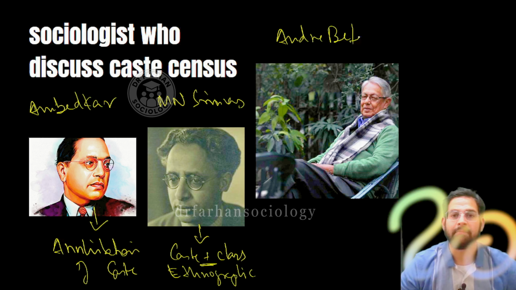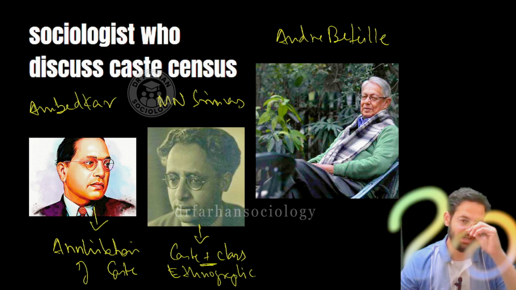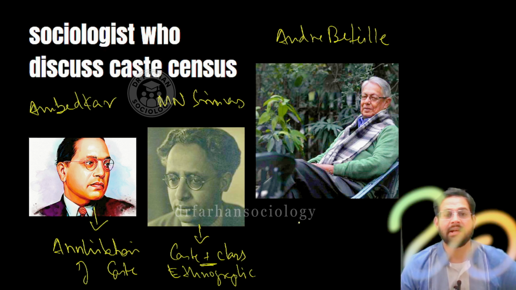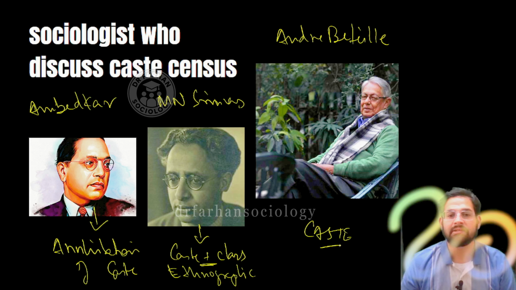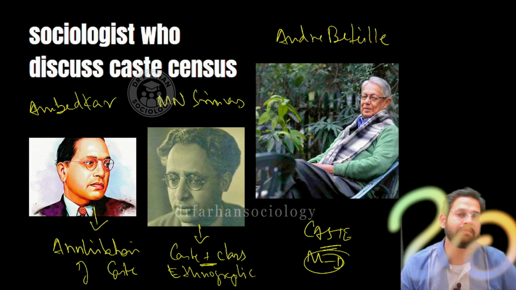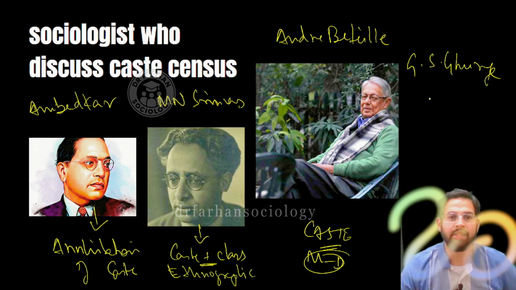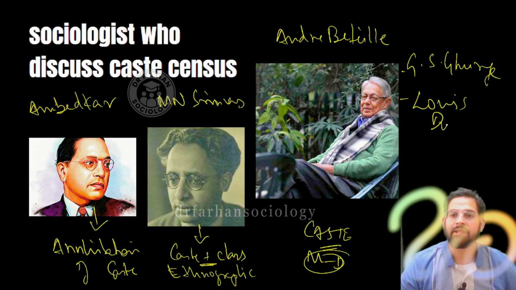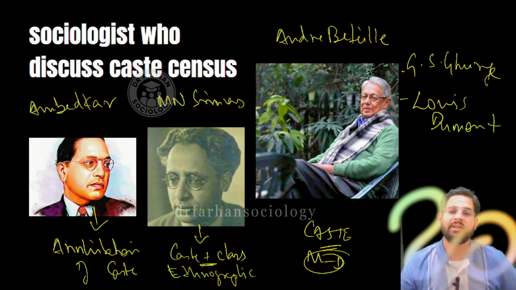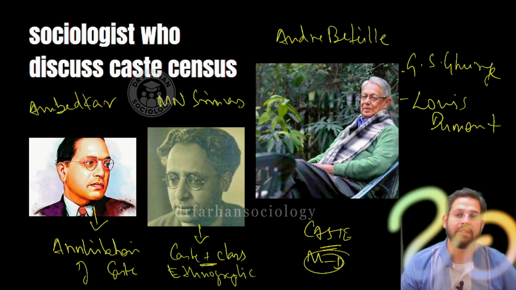And then there is the person who is largely regarded as the Indian Max Weber, Andre Beteille. What does he say about the caste system? He conducted a specific study in a village of Tamil Nadu, Tanjore, the Sripuram village. He says that the caste system must be studied from a multi-dimensional view. What is this multi-dimensional view? Some important sociologists that you cannot ignore are G.S. Ghurye, Andre Beteille, M.N. Srinivas. Another sociologist who should not be ignored is the French scholar who studied Indian society, Louis Dumont.